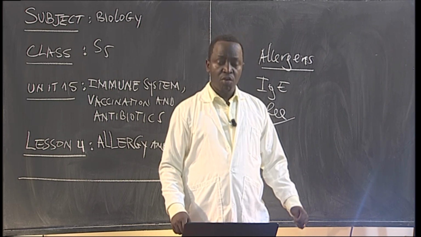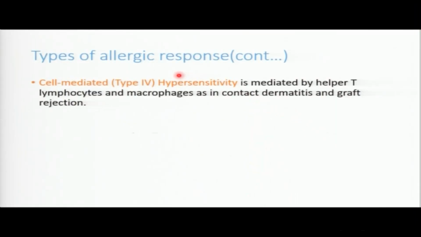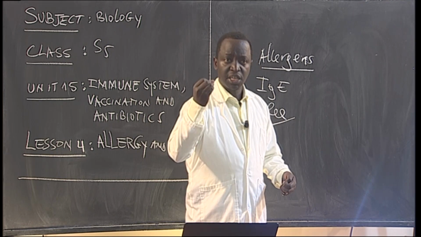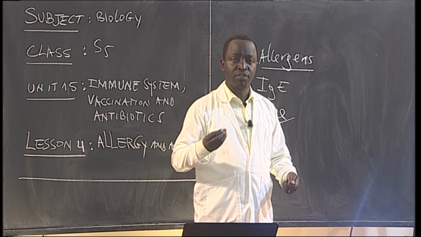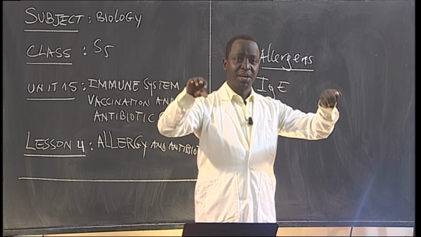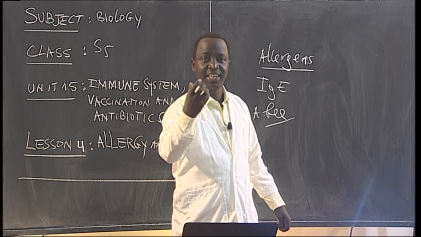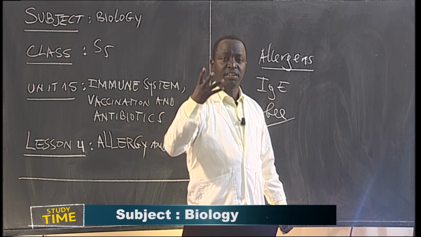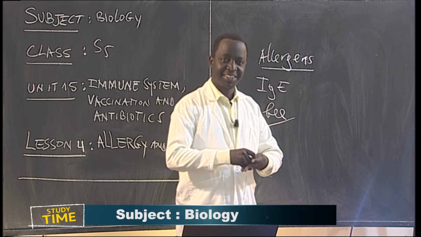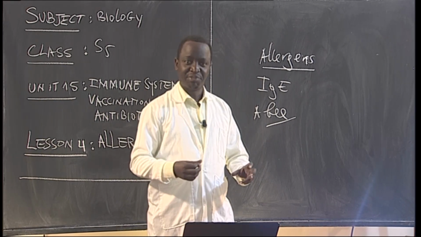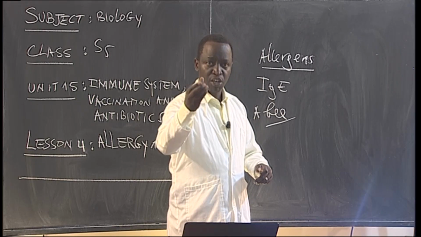Nice. So now we have the last one, which is now cell-mediated type 4 hypersensitivity. Actually, this one is going to be mediated by what you call T helper cells, T lymphocyte cells, and macrophages. Once there is a presence of allergens in the body, sometimes those T helper cells and macrophages engulf, and then finally they kill those germs. Once they are killed, let me give you an example. Suppose you have an injury on the body. So what's going to happen?